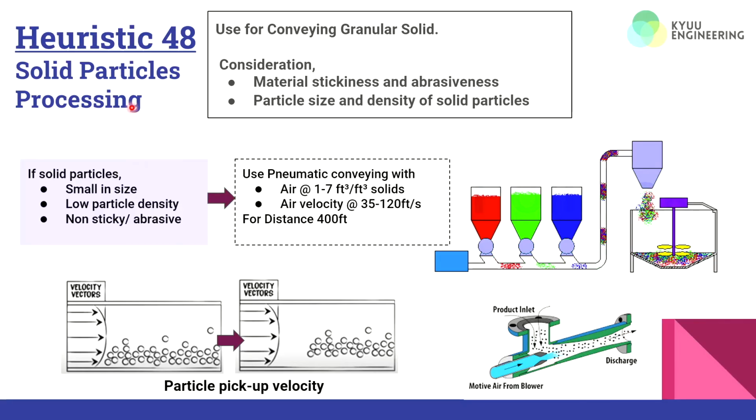Next, heuristic 48 states about solid particle processing in conveying granular solid. Usually, conveying considerations are the material stickiness and the abrasiveness with solid particle size and density. First, for solid particles with smaller size, low particle density and non-sticky behavior such as cereals, it is recommended to use a pneumatic conveying system. The figure shows the method of unloading dry bulk material with a pipeline.